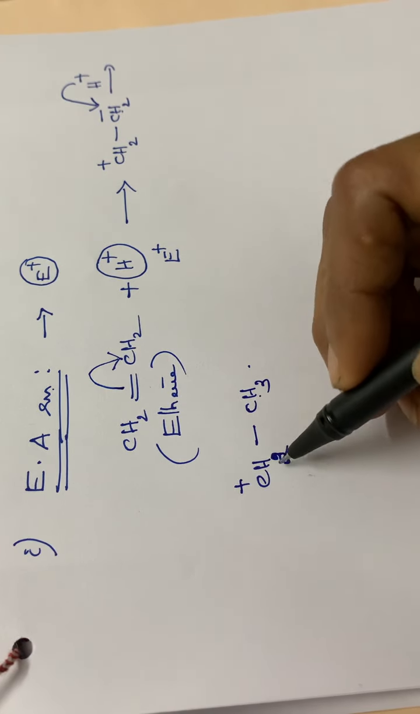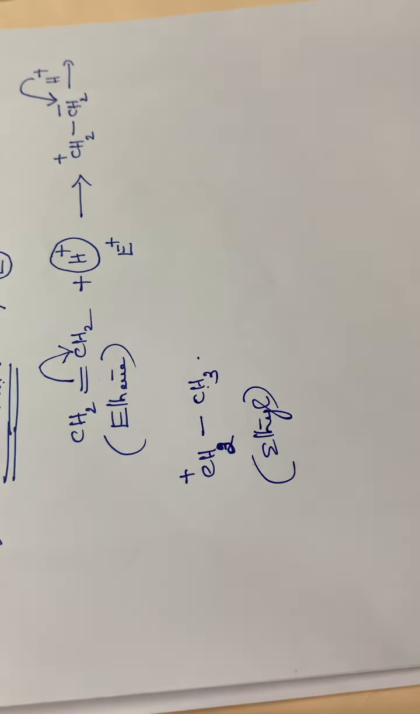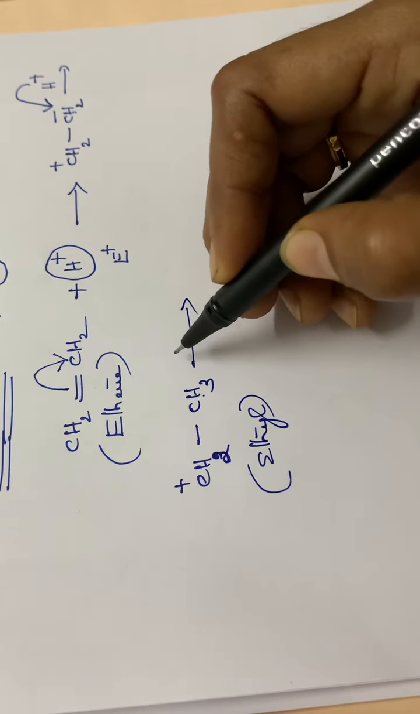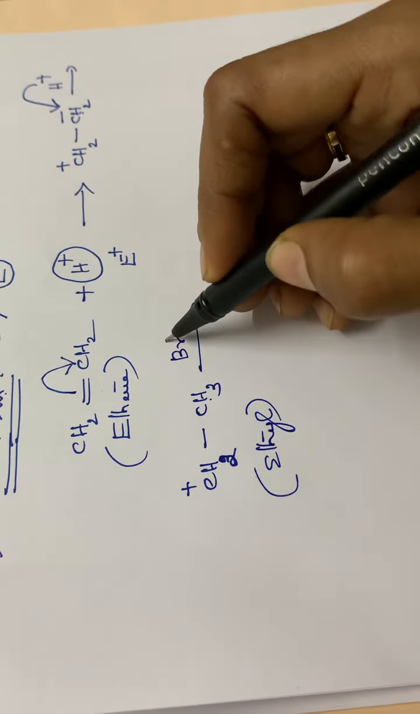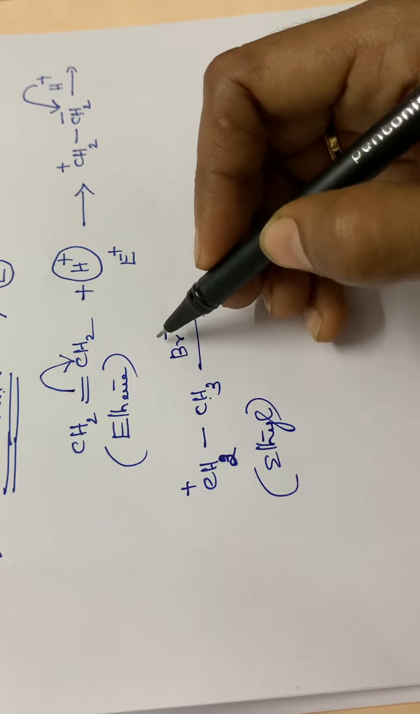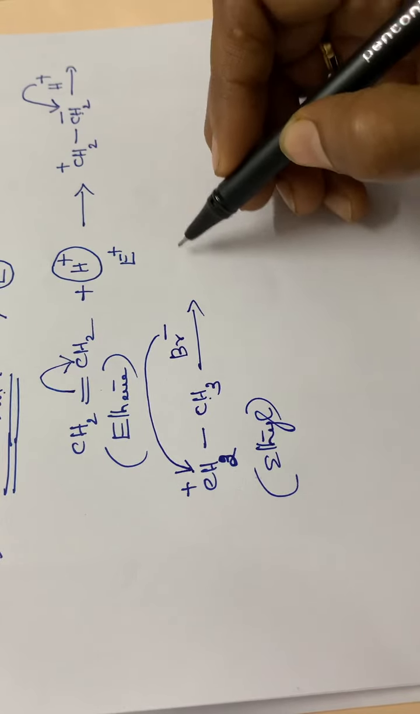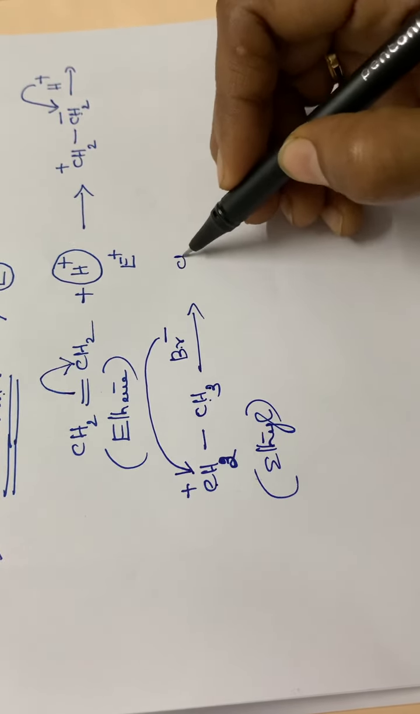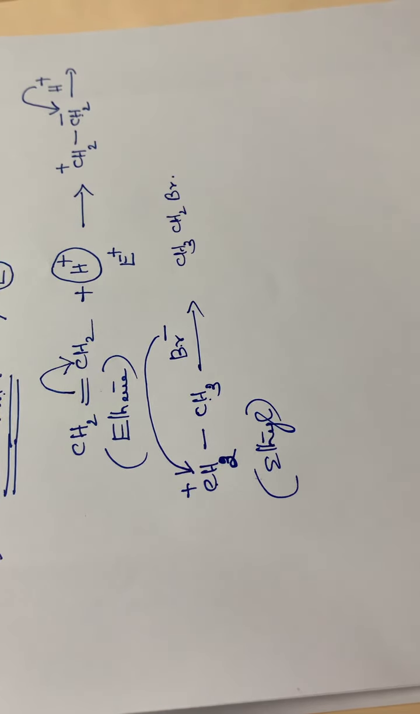Okay, CH3 CH2 plus means it is ethyl carbocation, isn't it? Ethyl carbocation. And again to this another nucleophile. Suppose HBr is the attacking species, then Br will be coming as Br minus. So this Br minus will be moving to this carbon atom, so that the compound becomes CH3 CH2 Br. Okay, CH3 CH2 Br. So this is the electrophilic addition reaction.